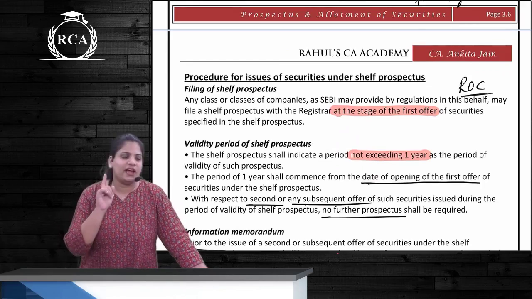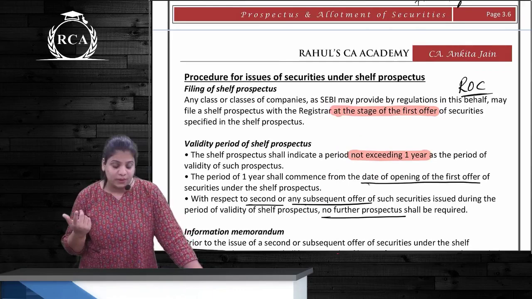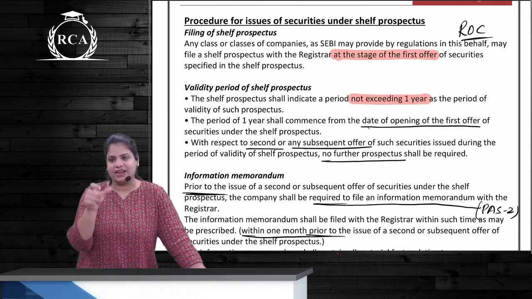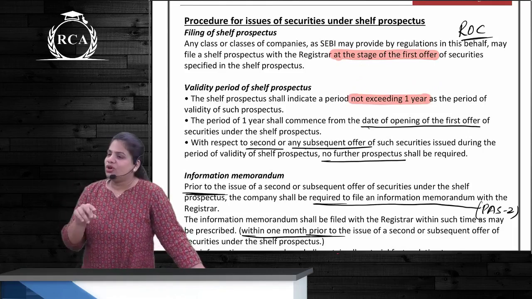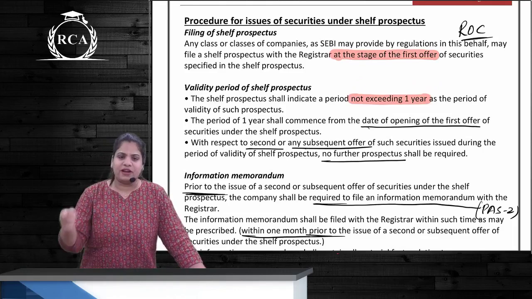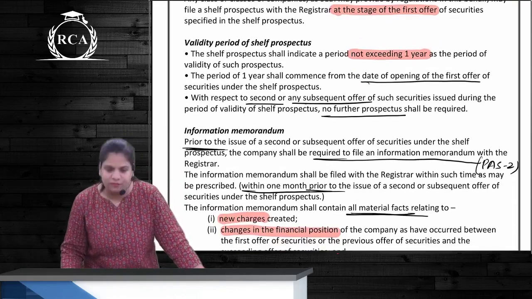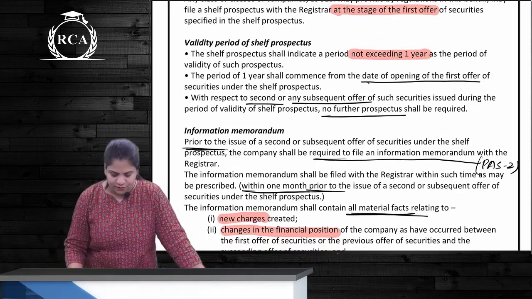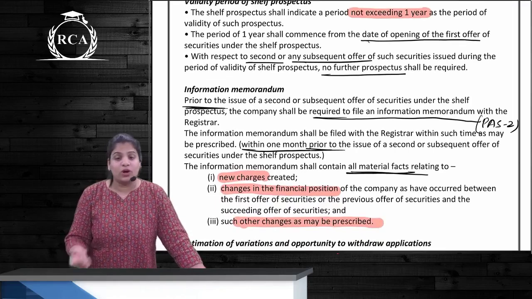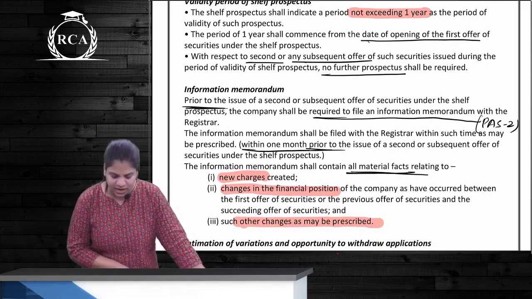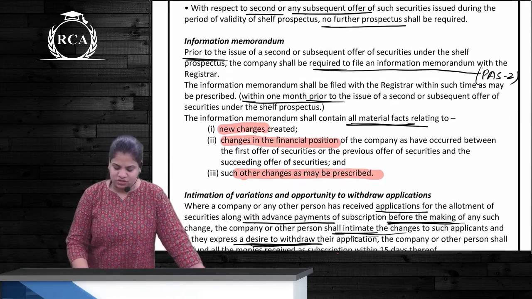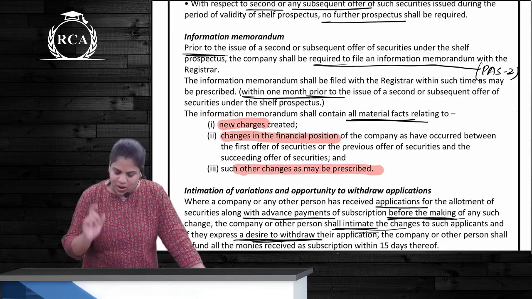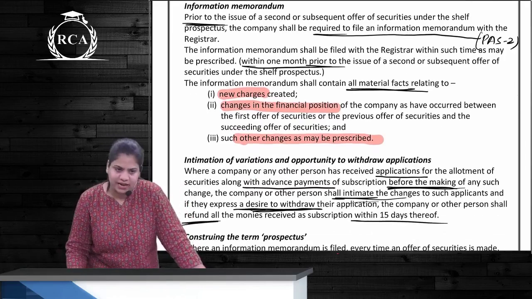First is the filing of the shelf prospectus, which has to be done at the stage of the first offer of securities. The validity of this prospectus is not exceeding 1 year from the date of opening of the first offer of securities, and for any second or subsequent offer, no further prospectus is required. But what is required is an information memorandum, which has to be filed prior to the second or subsequent offer, within a period of 1 month. 1 month prior to this second offer, correct?